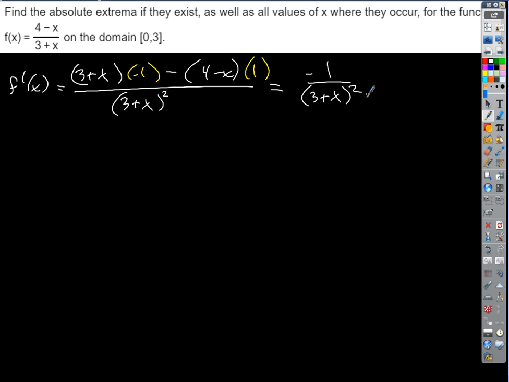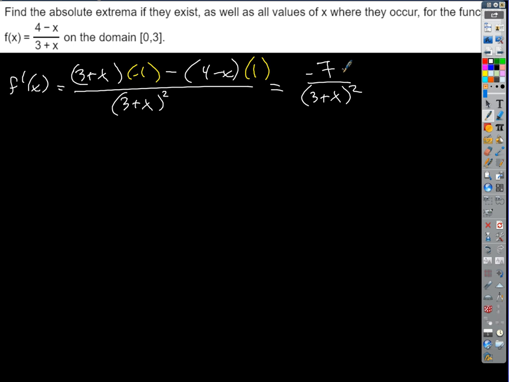Did I do that right? Oh, you're right. So it should be negative 7, shouldn't it? Yeah, that comes out negative 7. Okay? So there's our first derivative. So we got to find critical numbers. Critical numbers occur where the derivative is undefined and where it's equal to 0, right?